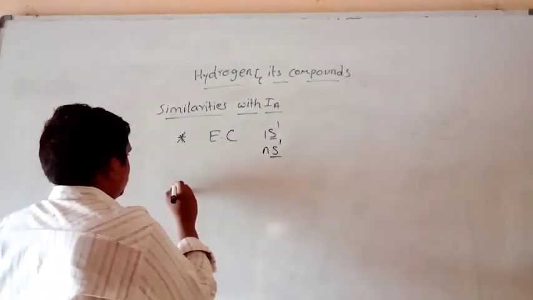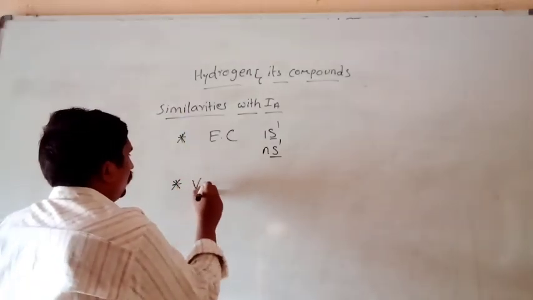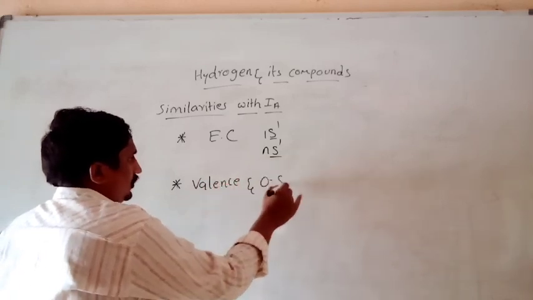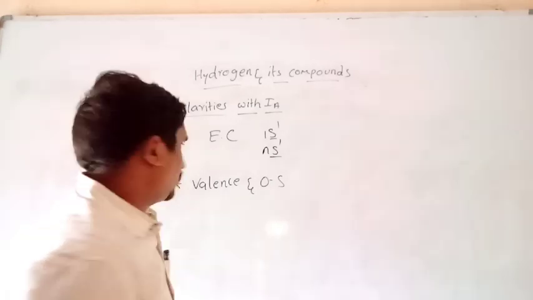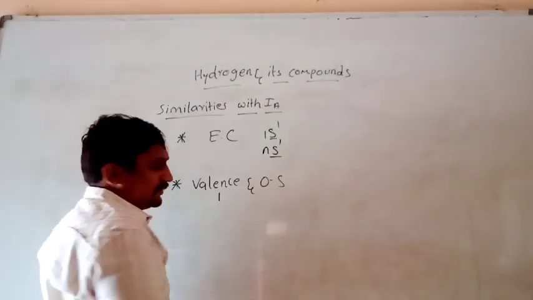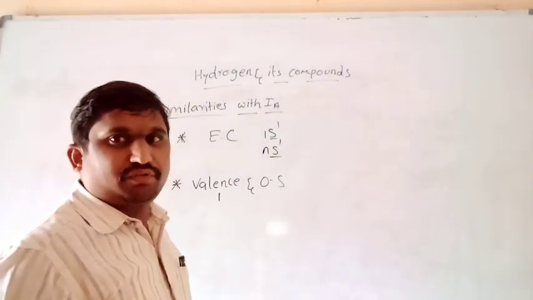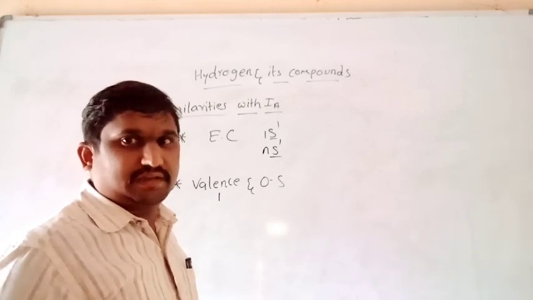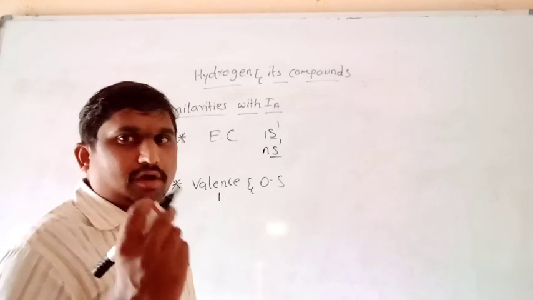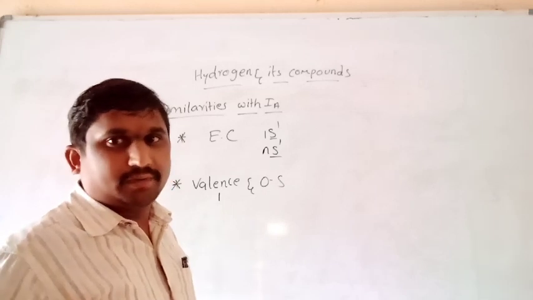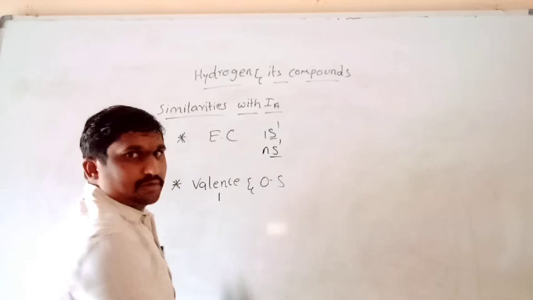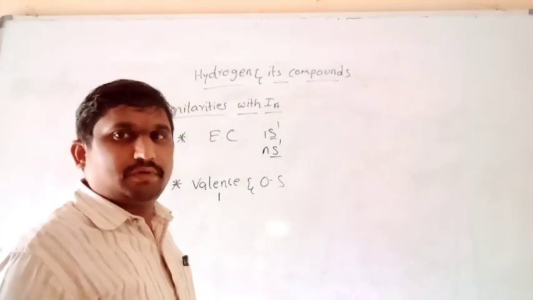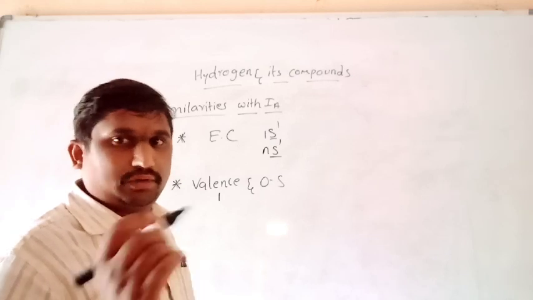Okay, next we can say valence and oxidation state. Hydrogen valence is 1. In the same way, first A group elements' valence is also 1. Valence is nothing but bond formation capacity. One atom of an element is able to form how many bonds? That is called valence. Hydrogen is able to form one bond. In the same way, all the first A group elements also form only one bond.